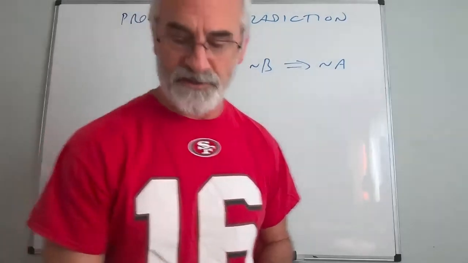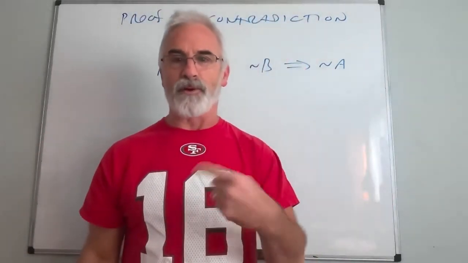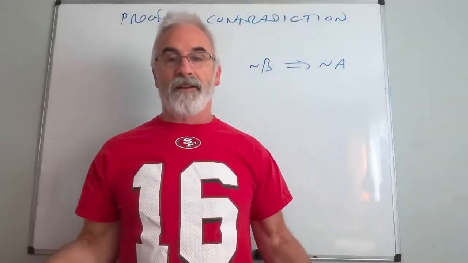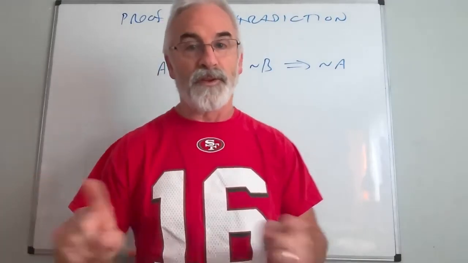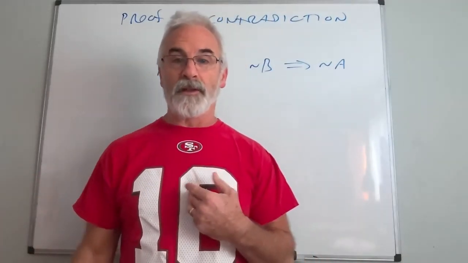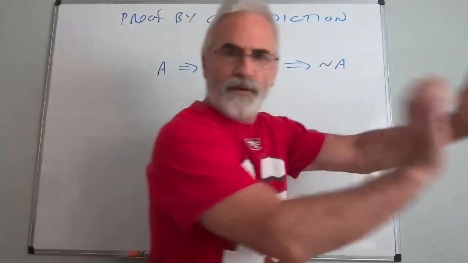A court of law works this way. See, you can't prove your own innocence. There's no way you could do that. So somebody else has to prove your guilt. So what do we always start by assuming? I'm trying to show all of this stuff leads to the conclusion of guilt.